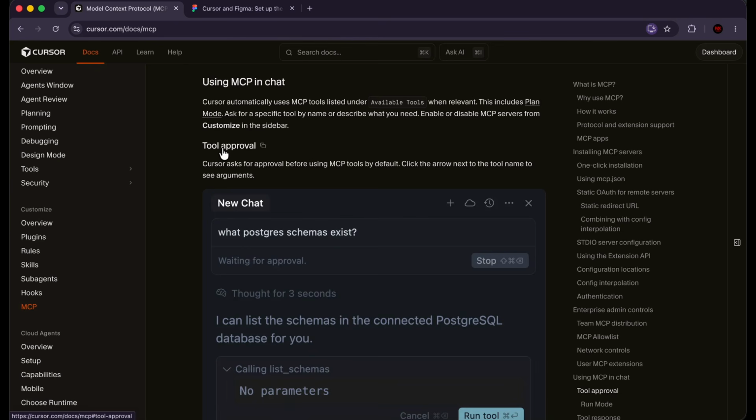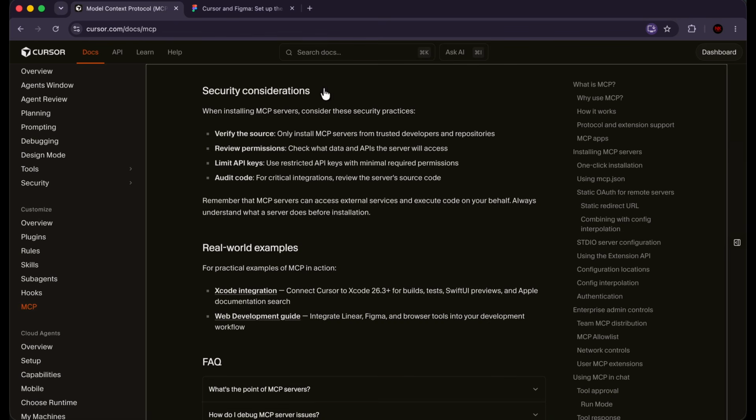Now, when it comes to approval, Cursor asks for approval before using MCP tools by default. There are some security considerations listed here. Verify the source always, right? You always want to make sure that you're installing MCP servers from organizations that you trust, not bad actors, trusted developers, and repositories. All right, review your permissions. Make sure that only data that you want these MCP servers to be able to access is the only data that they have. Limit your API keys, audit your code, and always remember that MCP servers can access external services and execute code on your behalf. So always understand what a server does before installation.